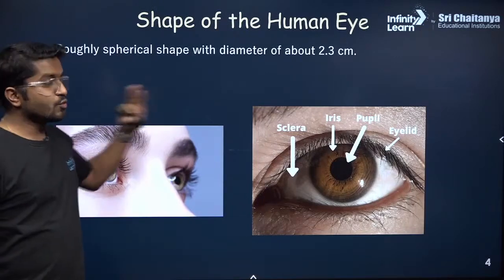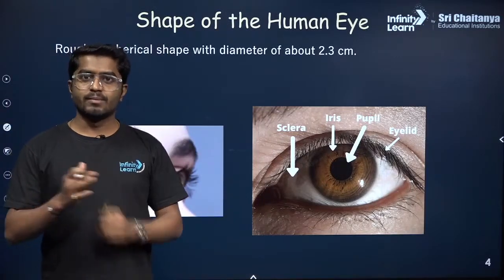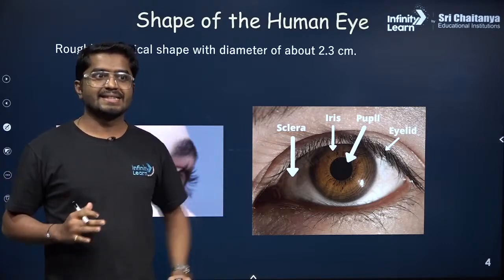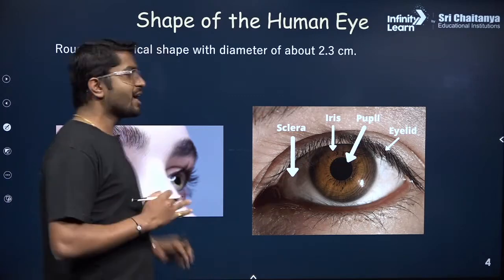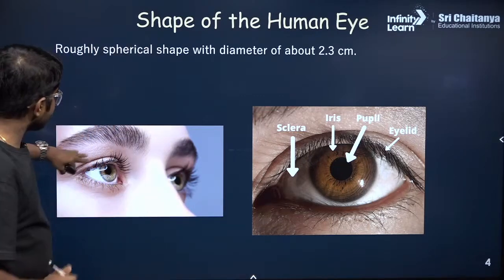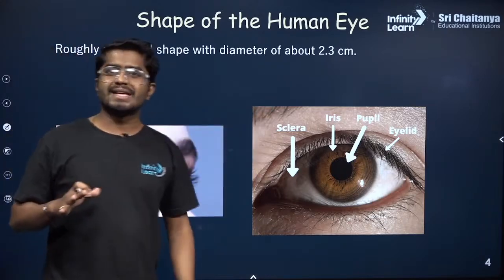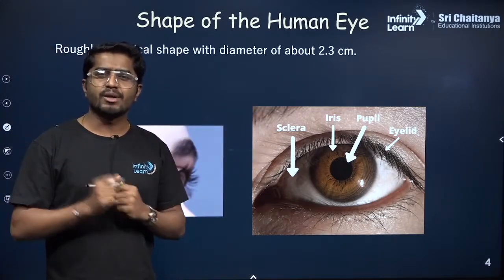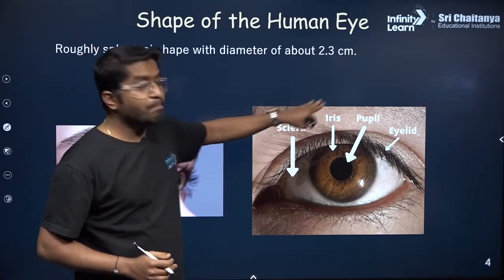All right, so we are going to learn about the human eye. Tell me, what do you know about the human eye? You must have learned it in grade 8, right? सबने पढ़ा है human eye क्या होता है. तो there is a human eye जो कि around 2.3-2.5 सेंटीमीटर उसका डायमीटर होता है, बहुत स्मॉल होता है, right? It is very small and there are different parts of it.